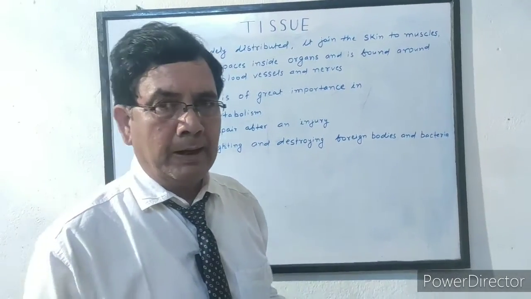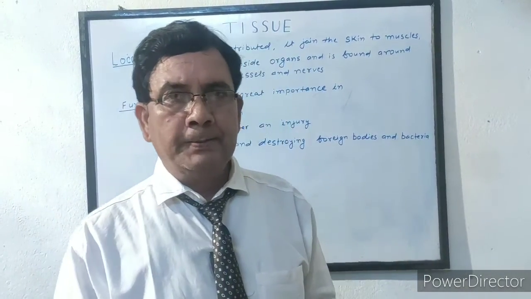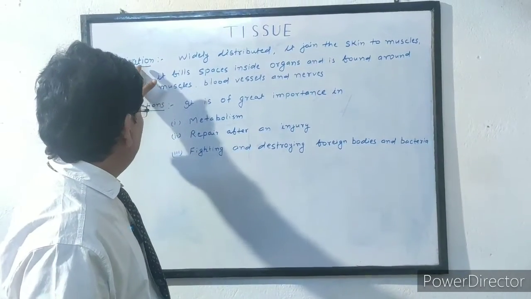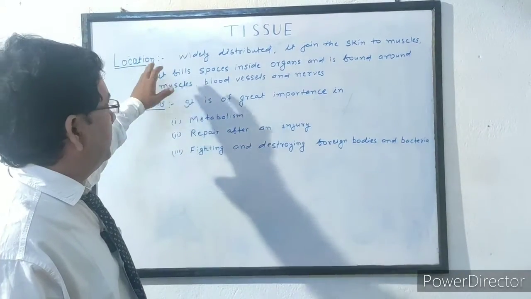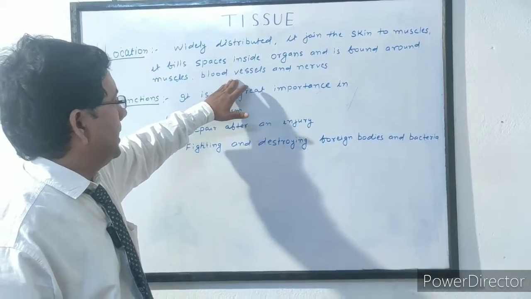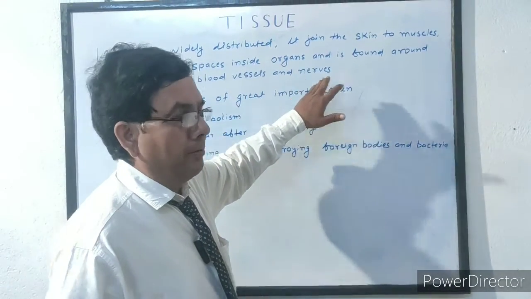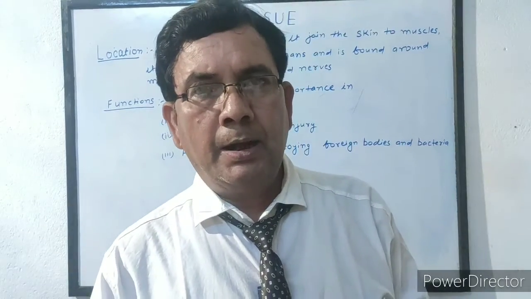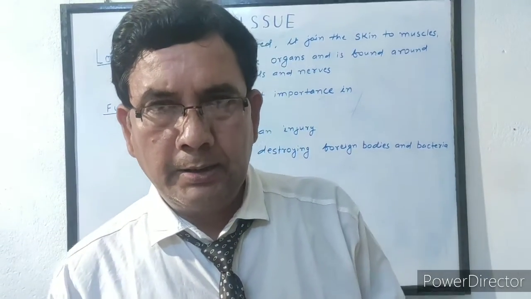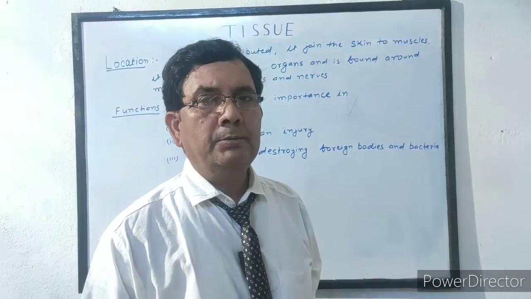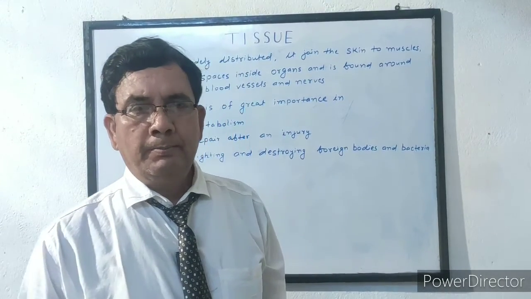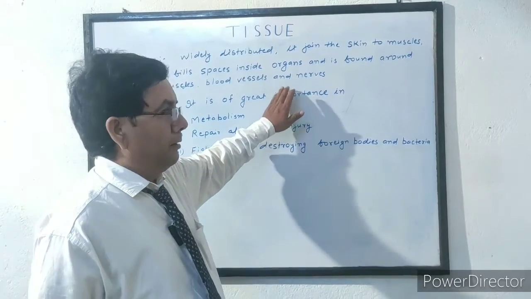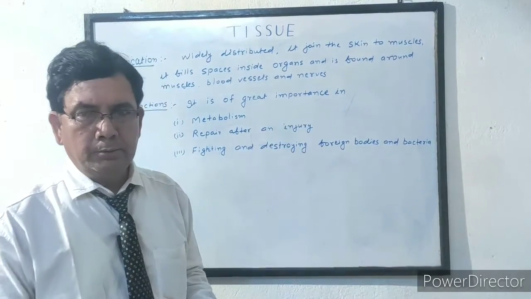Blood vessels are kept in their proper place because around them there are filling materials, that is packaging materials. These are areolar connective tissue, and it is found around the nerves. The packaging around the nerves is also areolar connective tissue. That means it is widely distributed in our body, present in all parts of our body. These are the locations of areolar connective tissue.